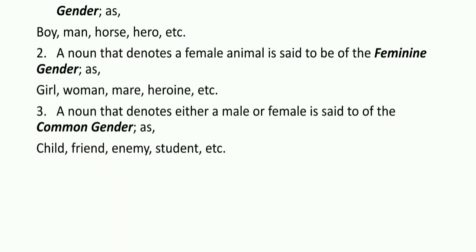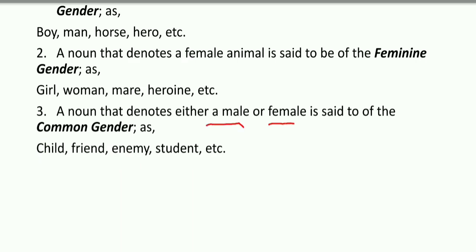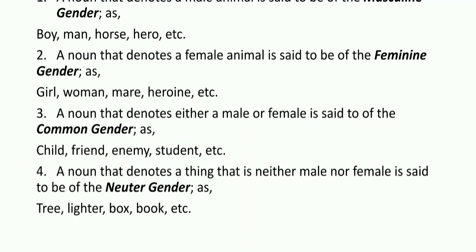Next we have a noun that denotes either a male or female. Any noun that represents a female or male is said to be of common gender. Now here child, friend, enemy, student. So here student may be a male or female, so it is categorized as common gender. Enemy also may be a male or female, friend as well and a child too.